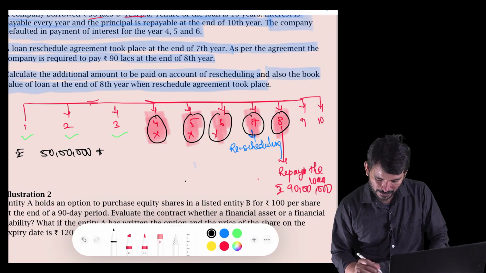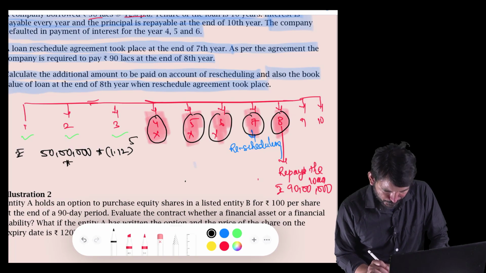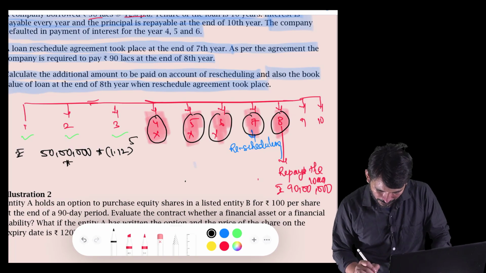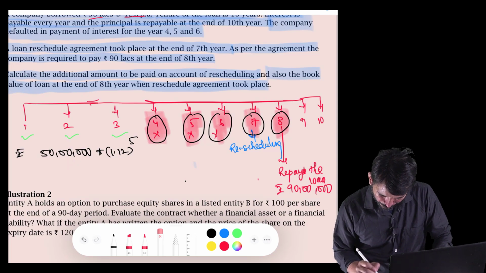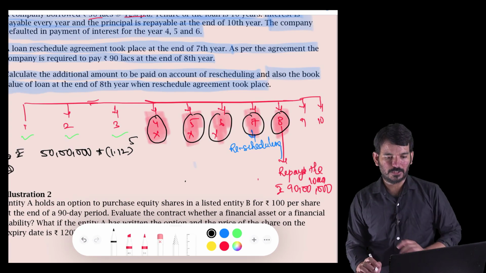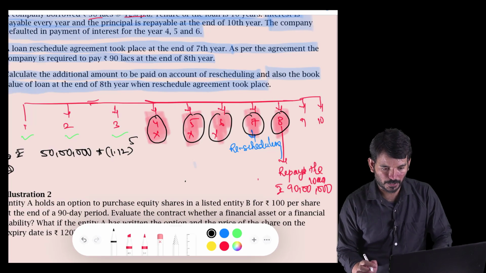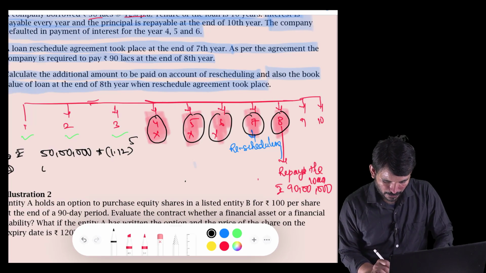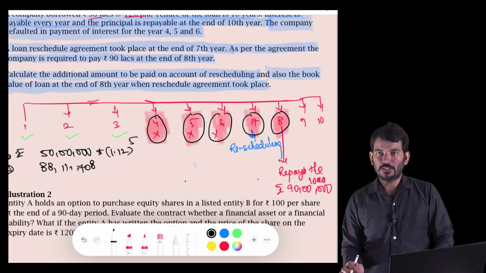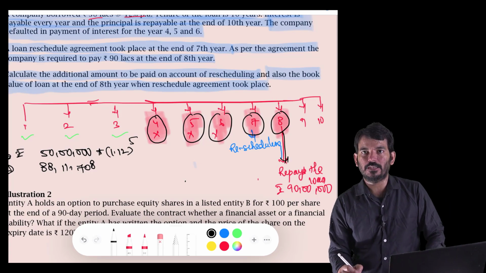So for 5 years I need to compute the interest: 1.12 to the power 5, and this is interest. Interest we have already calculated here. I am not doing the calculation here because the session is not intended for calculation. You can do it on your own. If you multiply this, you get 88 lakh 11,708. So this is the amount I should have paid in the 8th year.